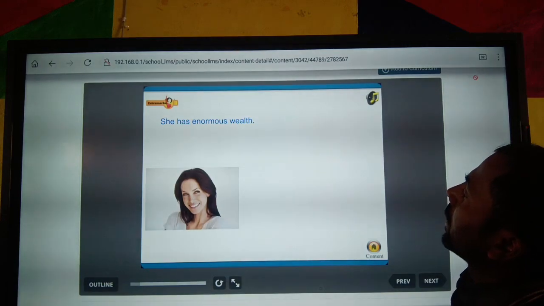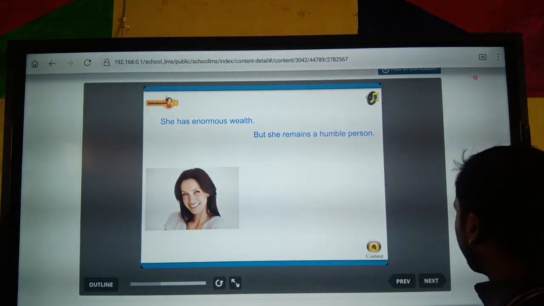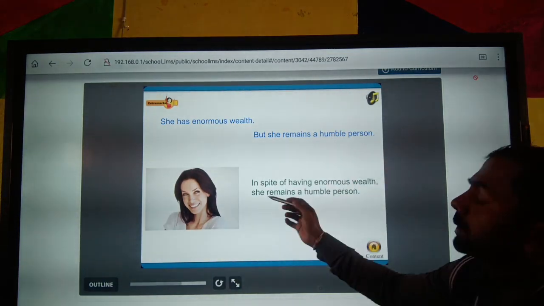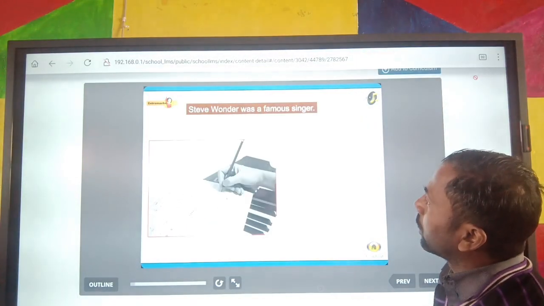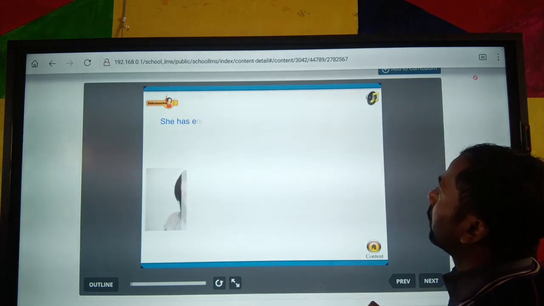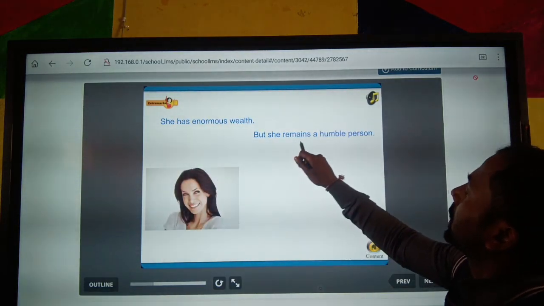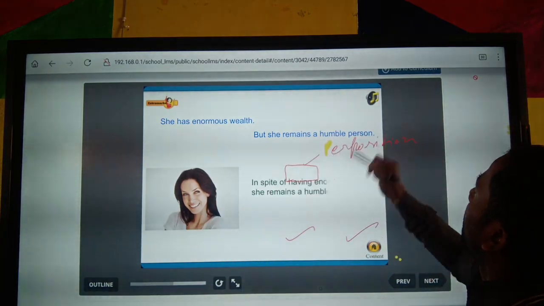She has enormous wealth, but she remains a humble person.